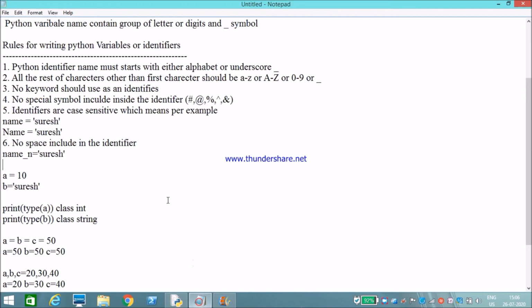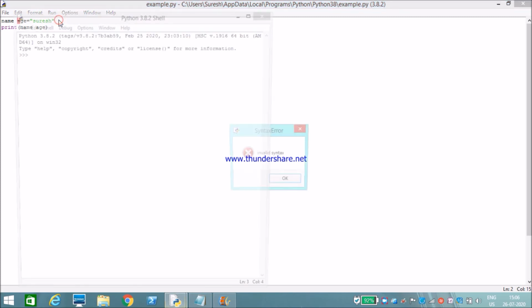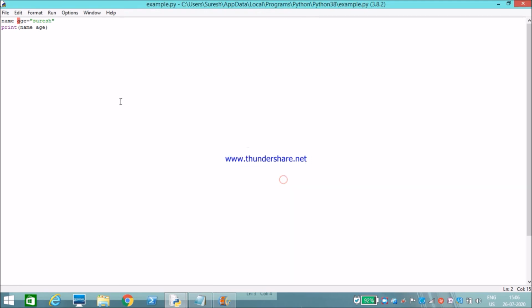And what is the next rule? No space included in the identifier. Name age is equal to Suresh. Print name age. See, it will throw an error, syntax error.